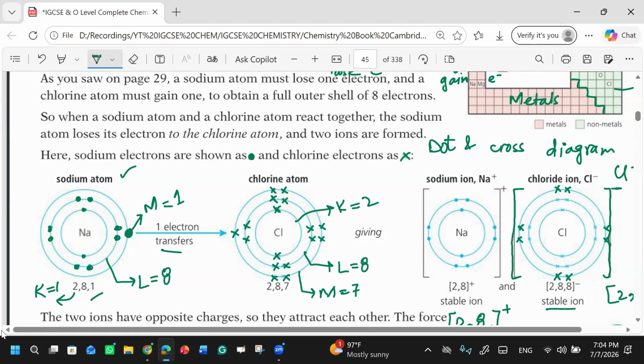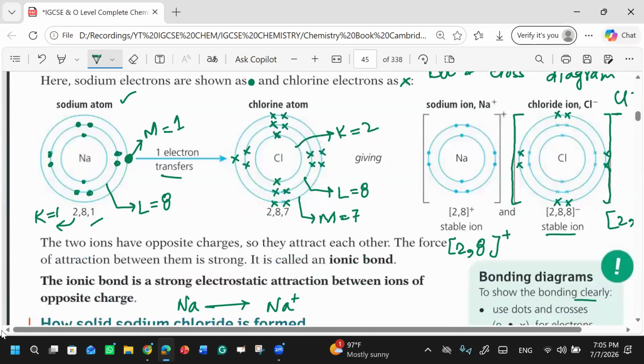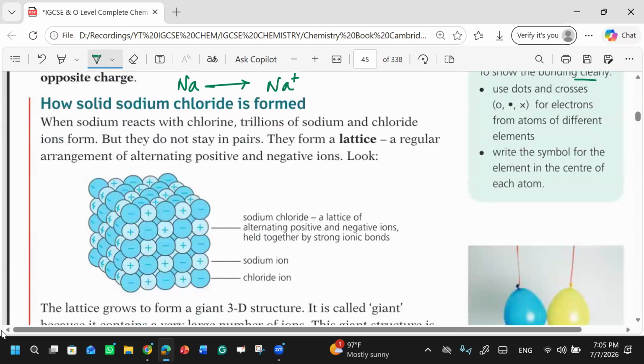This one, neutral sodium atom, then neutral chlorine, this arrow, then on the right hand side you will show sodium ions and chloride ions. Clear? Yes. Okay. Now they have mentioned how solid sodium chloride is formed. Now they are talking about solid sodium chloride.